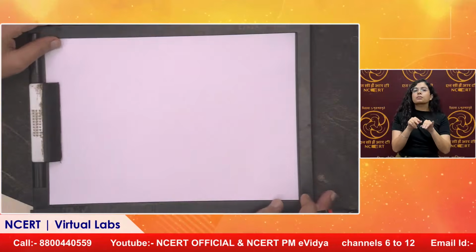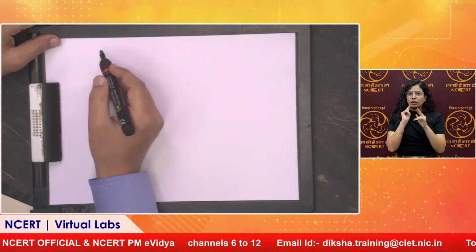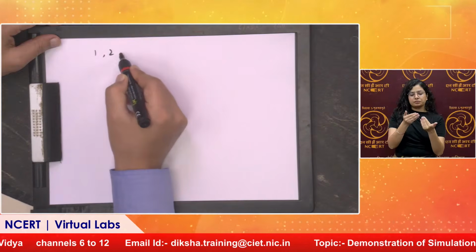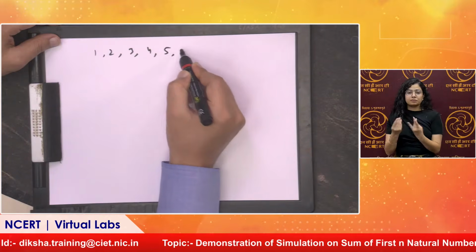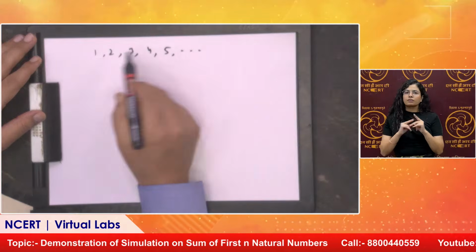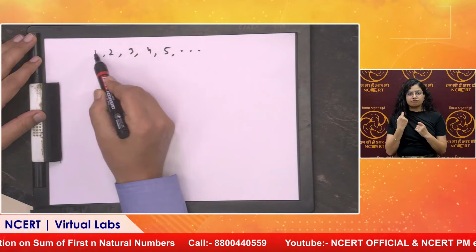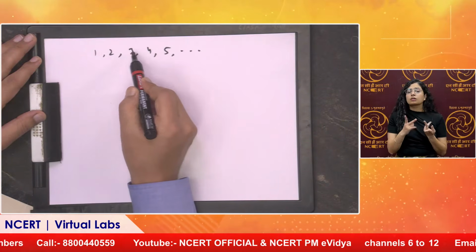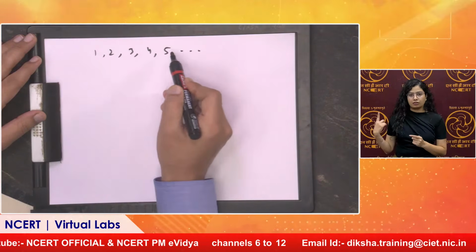Okay. So let me show my screen here. Arithmetic progression, if we can say, is a sequence of numbers. Let's suppose this is a sequence. These are actually natural numbers, 1, 2, 3, and so on to infinity. If you can see, the difference between the first two terms 1 and 2 is 1, and between 2 and 3 it is 1 again. Between 3 and 4 the difference is 1. Between 4 and 5 the difference is 1.